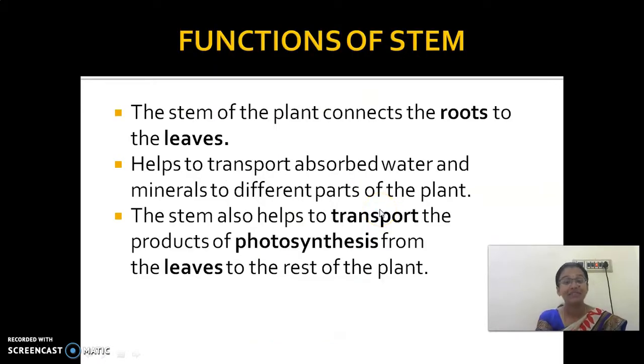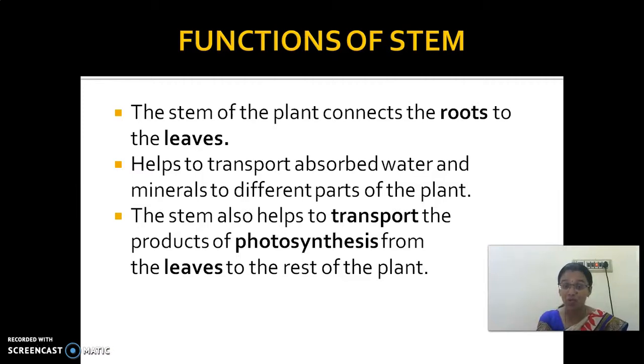So from this we conclude that the functions of the stem are: the stem of the plant helps in connecting the roots and the leaves. So who is responsible for connecting the root and leaf? The stem. And what is the second one?